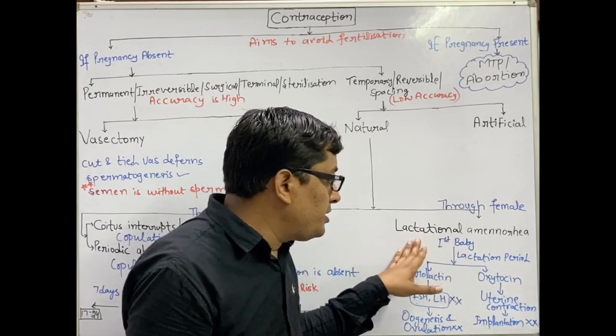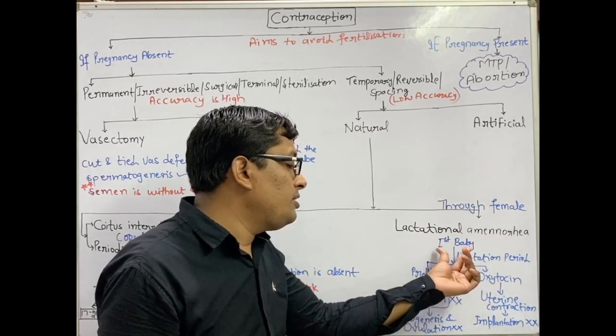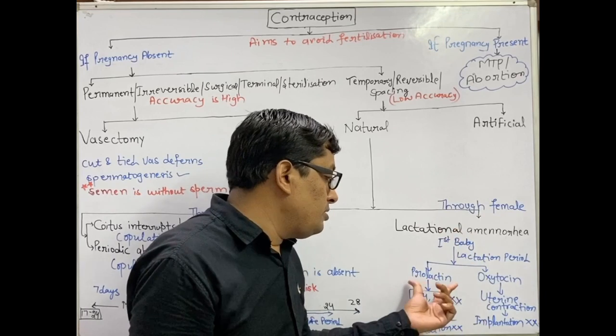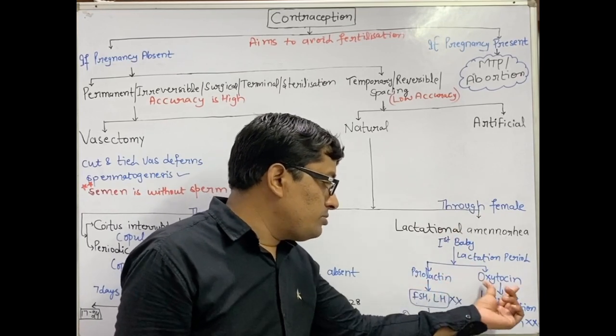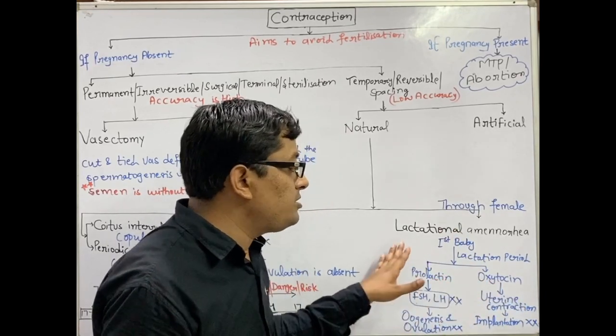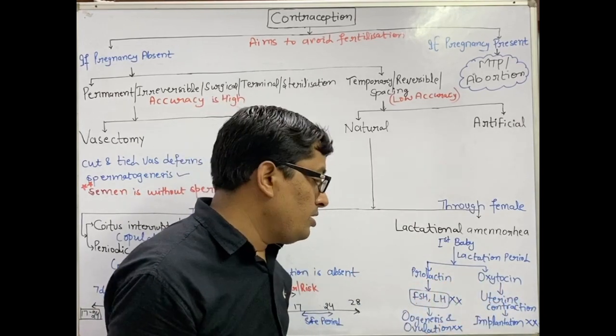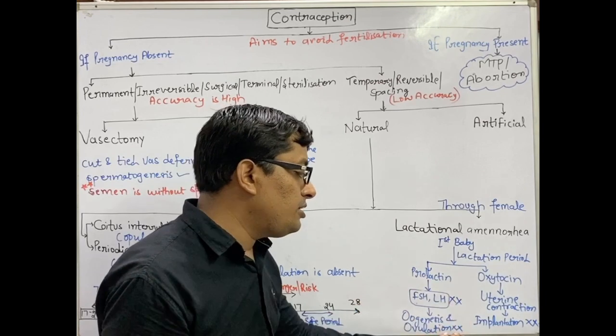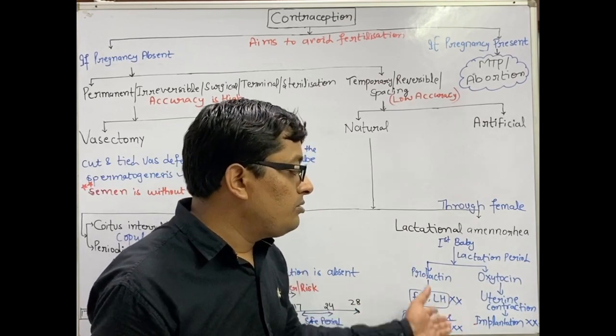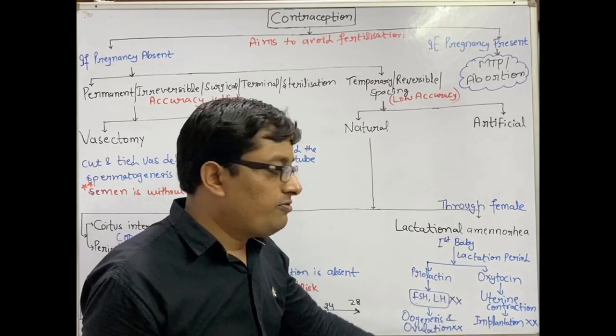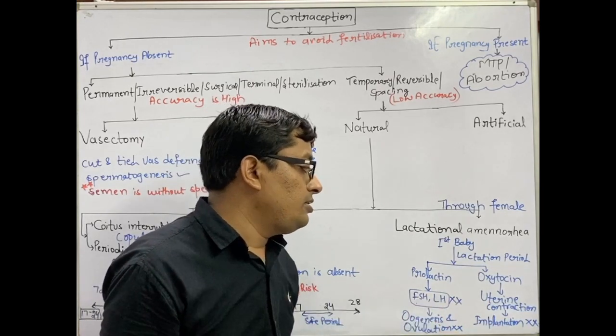This lactational amenorrhea process means the sucking action by the baby stimulates the mother to release these hormones, oxytocin and prolactin, by the action of which conditions are created which do not allow the development of further ovulation and pregnancy.